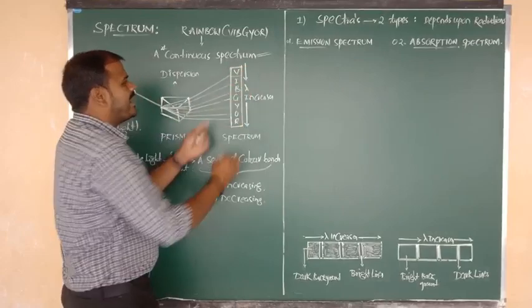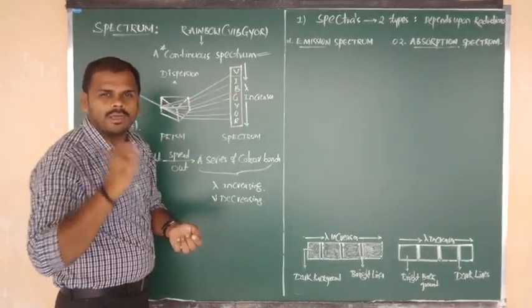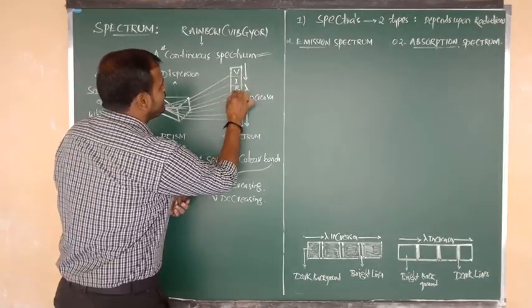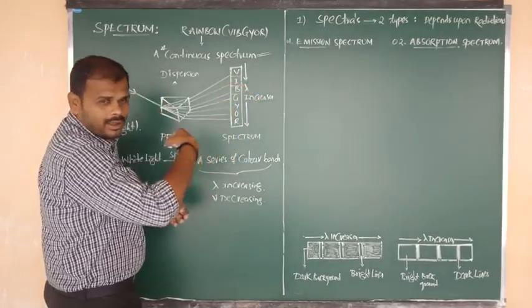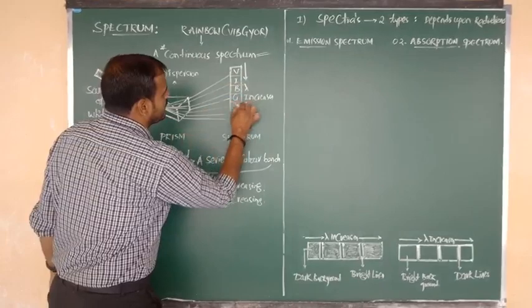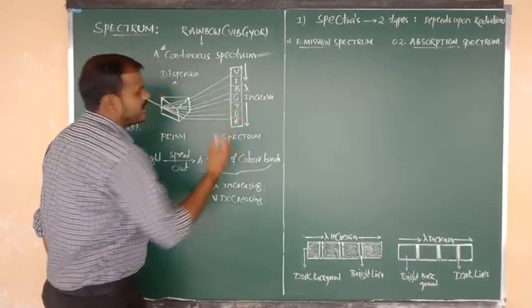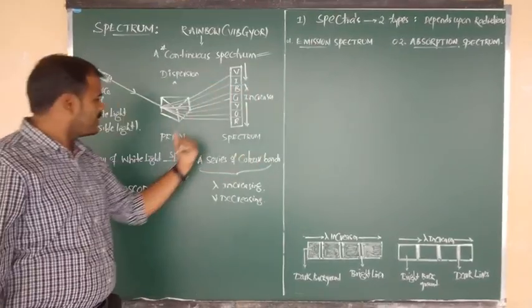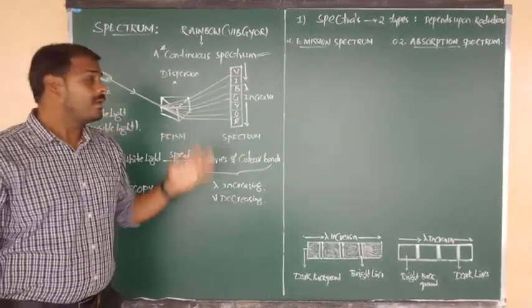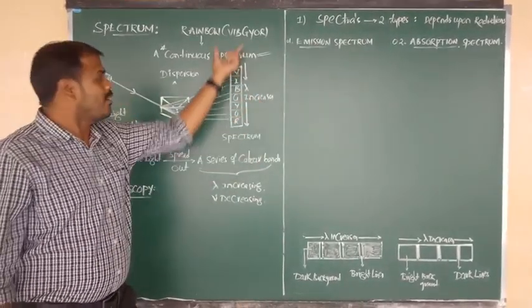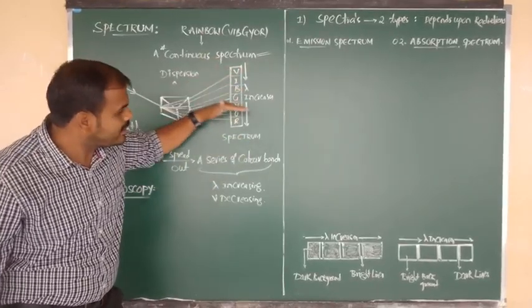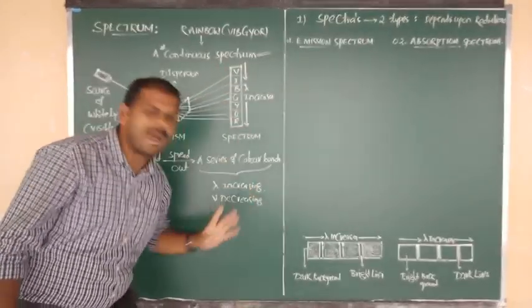Here in this area we are going to get the violet color. Next we are going to get the indigo here. Here we are going to get the blue region. Here green, yellow, orange and red. In that manner, the quanta dispersed by the prism will be recorded on the photographic plate in the form of 7 different series of colored bands.